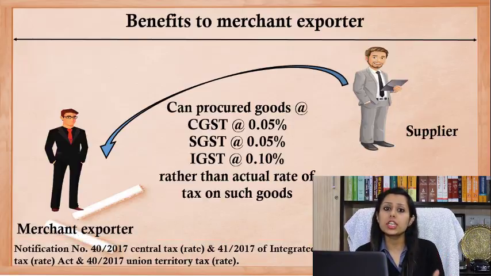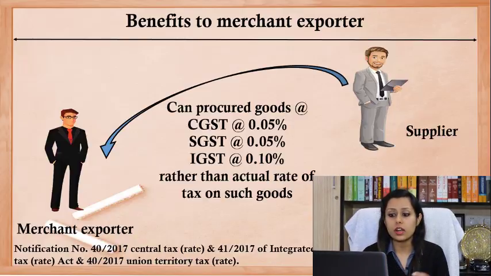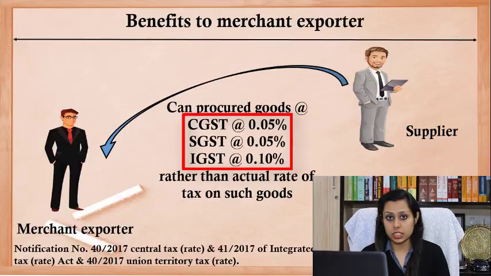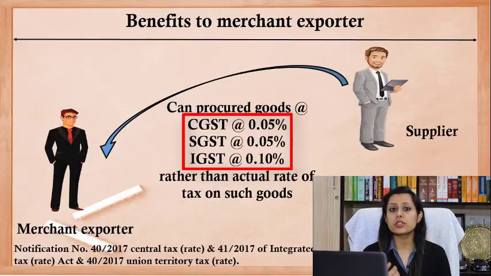Now, the merchant exporters can simply procure the goods at concessional rates, which are 0.1% IGST or 0.05% of CGST plus SGST. So this will now be an easy way for the merchant exporter, in which they can simply save their working capital instead of getting the same blocked in the tax amount. But to avail this benefit, he has to follow some conditions, and these conditions are: